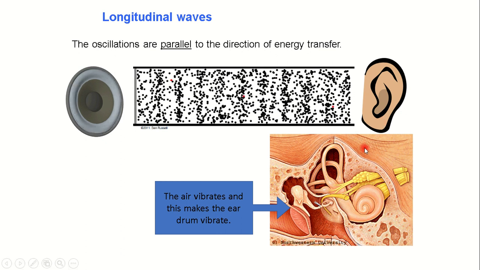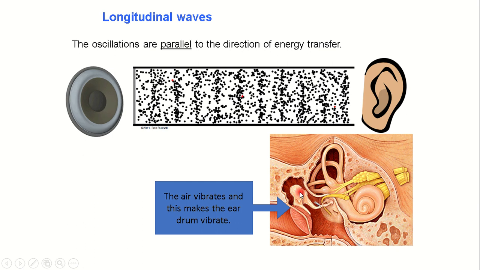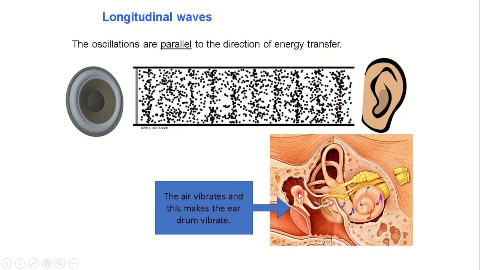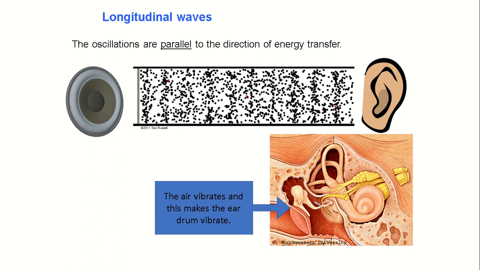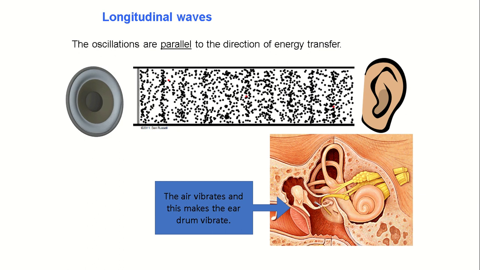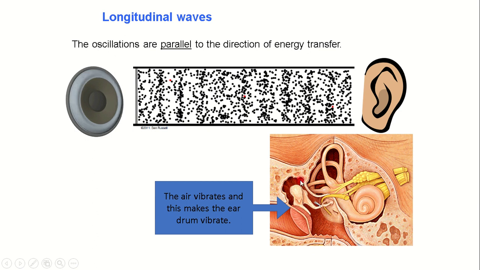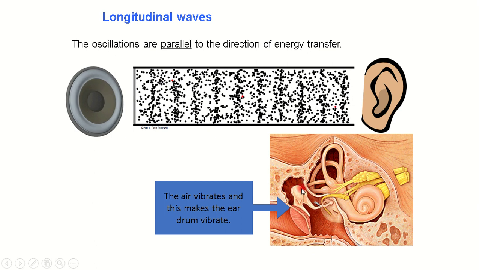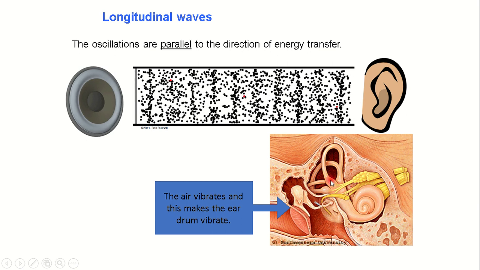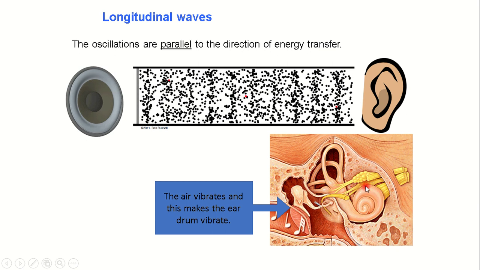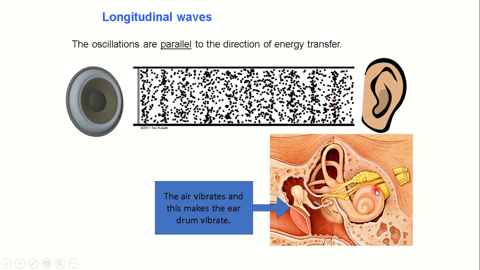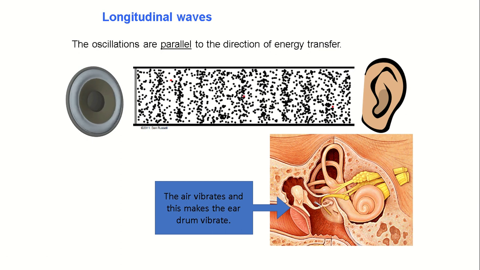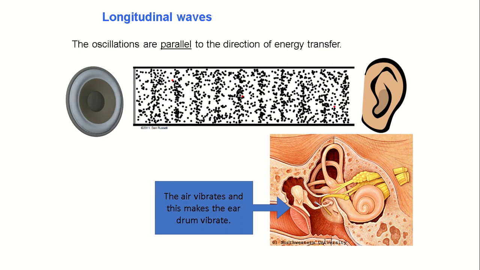Okay, now the vibration of the particles is transferred to the eardrum, which vibrates in sympathy, or in a similar way as the particles vibrate. Okay, and then these are transferred to the ear ossicles, and then to the cochlea, where we have liquids that also vibrate, and then the signal in the liquid is transferred through nerves to the brain as electric signals.